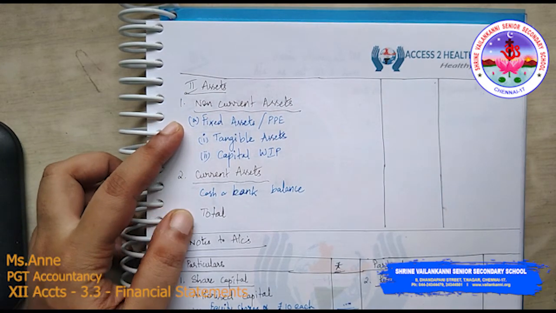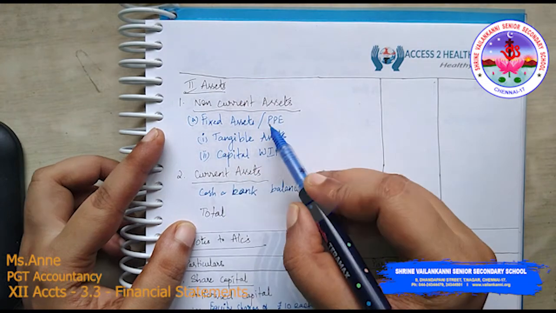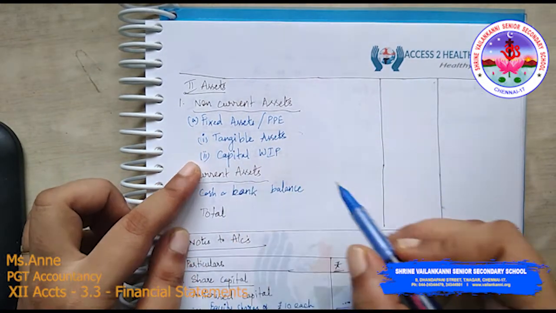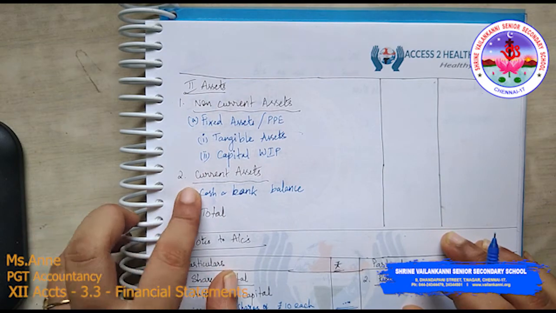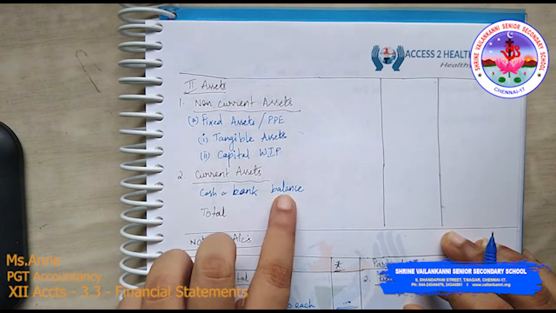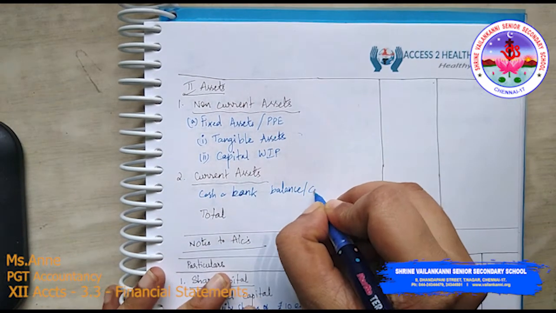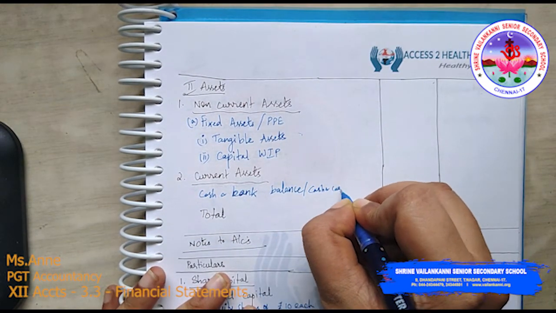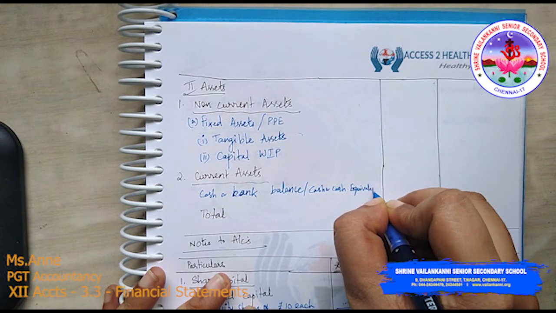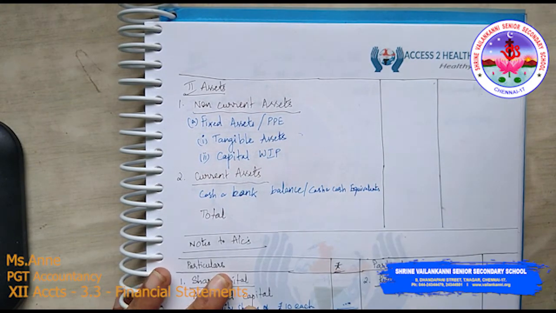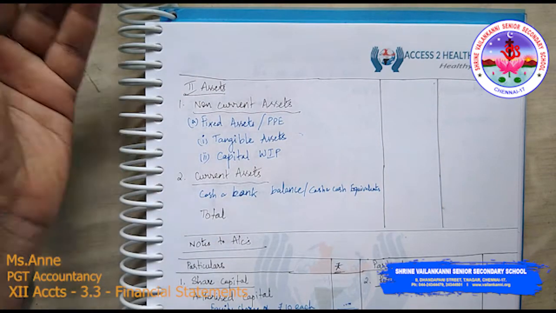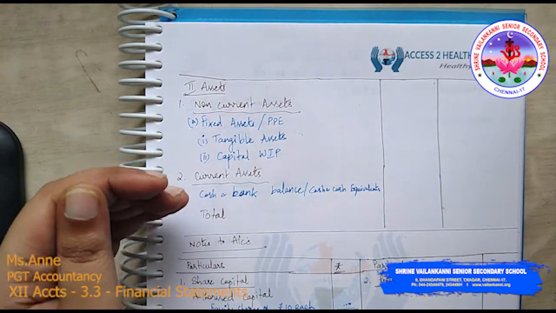It is in your textbook; if it is fixed assets, you follow fixed assets, but it is called plant, property and equipment. Tangible fixed assets as well as the capital work in progress. You have the current assets, which is cash and bank balance, otherwise called cash and cash equivalents. So total, obviously this is a balance sheet, the liability total should be equal to the assets total.